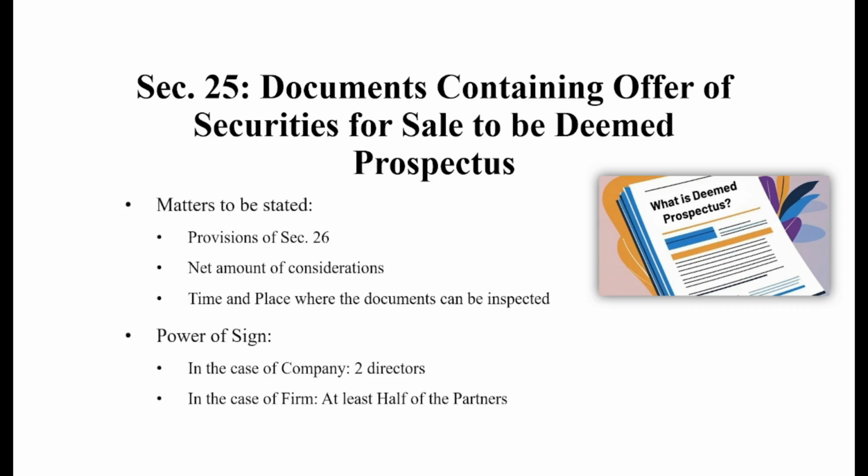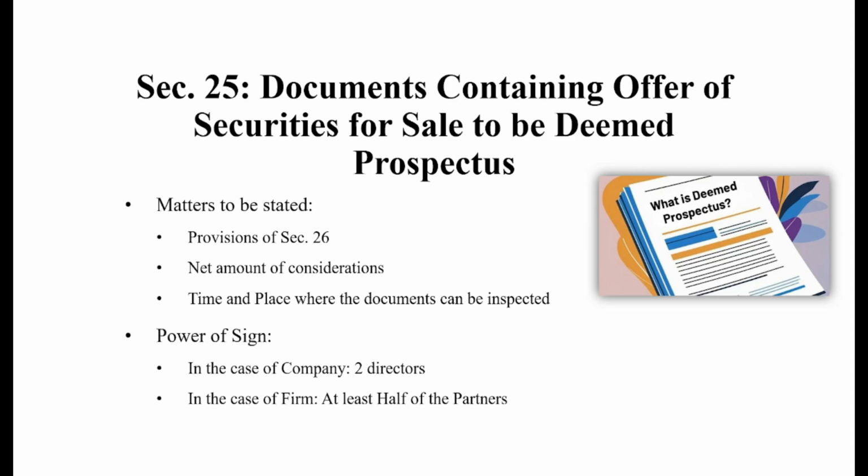Section 25 further specified the matter for the purpose of issuing the shares to the intermediary. What additional provisions do I also need to remember? The provisions related to section 26. What is section 26? We will read further, but for instance, you may understand that section 26 is a core concept of this particular chapter, and it provides the detailed regulation by which we can understand what compliances we need to do for issuing any kind of prospectus. So section 26 and all its provisions shall be followed properly.